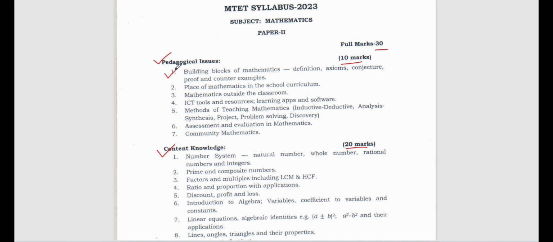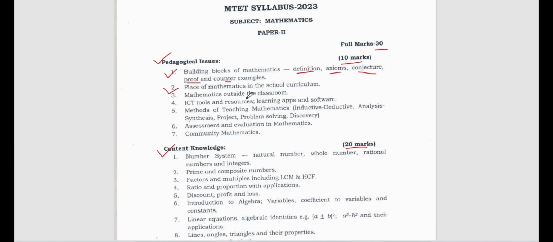Number 1 says building blocks of mathematics. Definitions: we need to know what is mathematics, what is the nature of mathematics, what is the scope of mathematics. Then we need to know axioms, then what is conjecture, then proof and counter examples. These things I have already shared in my Telegram group long before, so you can collect it from there. These informations I have already shared.